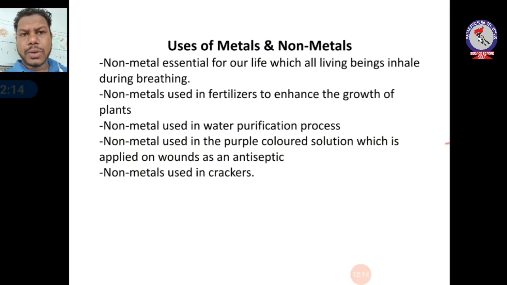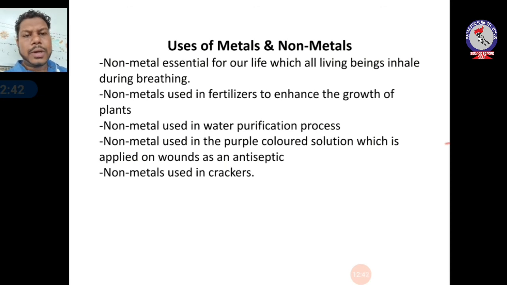First is the non-metal essential for our life, which all living beings inhale during breathing, that is oxygen. As you know, we breathe oxygen, it is very essential for living beings. Second, the non-metal used in fertilizer to enhance the growth of plants is known as nitrogen. Nitrogen is used for the growth of plants. Third is the non-metal used in the water purification process, chlorine. Chlorine is a non-metal which is used for the purification of water.